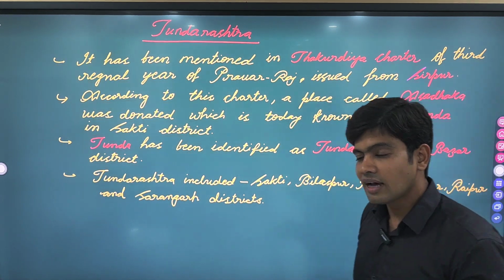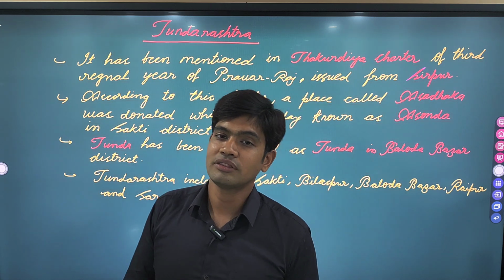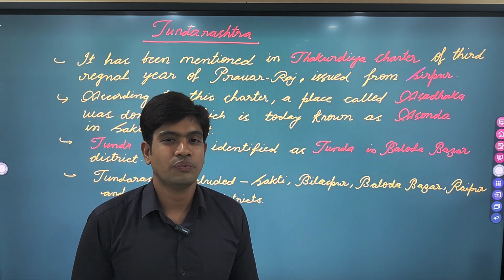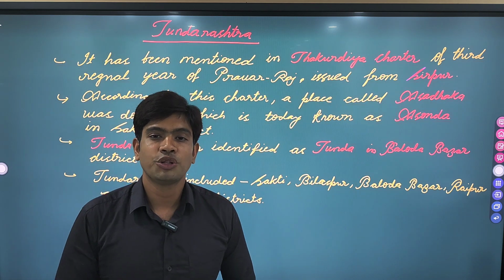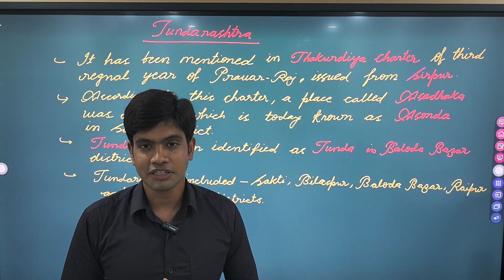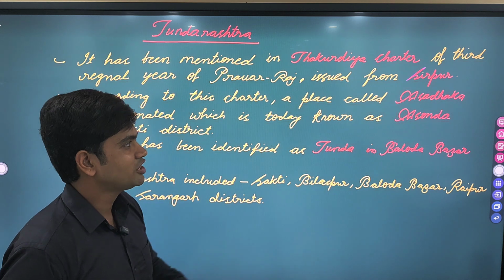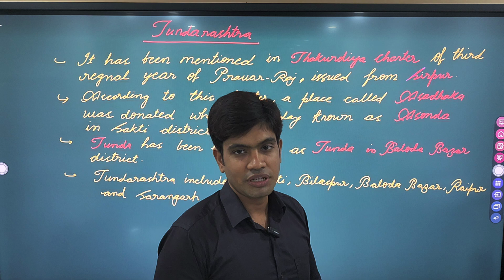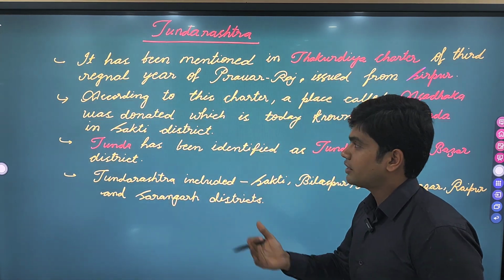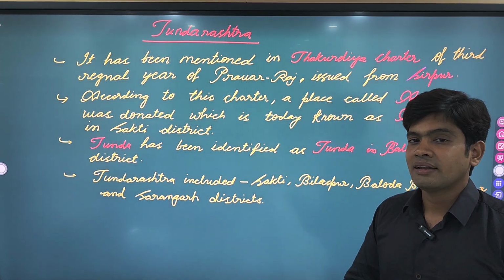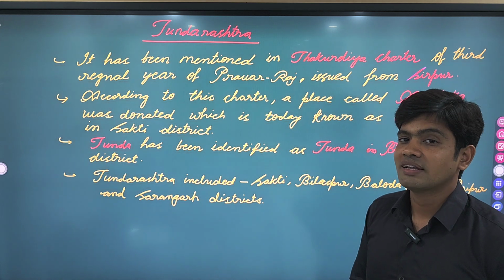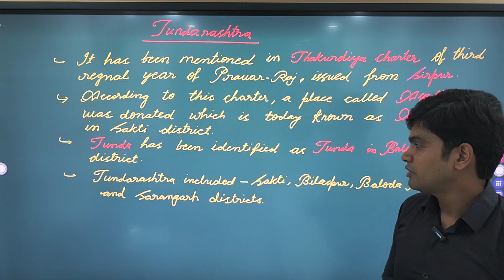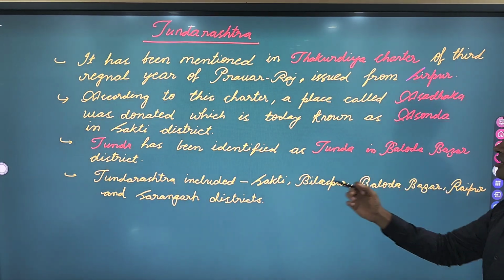So today this Asadhka place can be identified with the village called Asonda in Sakti district. Asonda is a very popular and well-known village in the Sakti district. This place Asadhka, which has been mentioned in the Thakurdiya charter and has been said to be located inside the Tunda Rashtra, has been identified as Asonda, which is located in Sakti district, and Tunda, the chief place of Tunda Rashtra, has been identified with Tunda in Balota Bajar district.